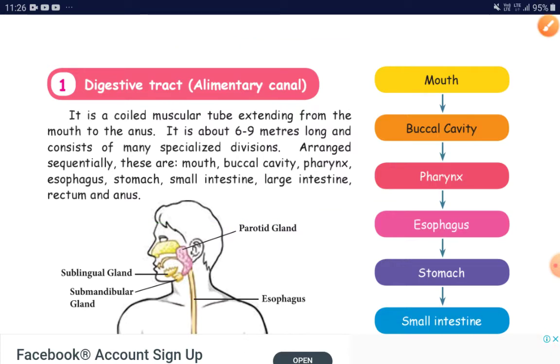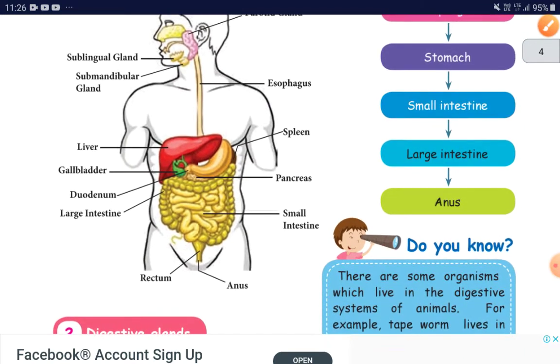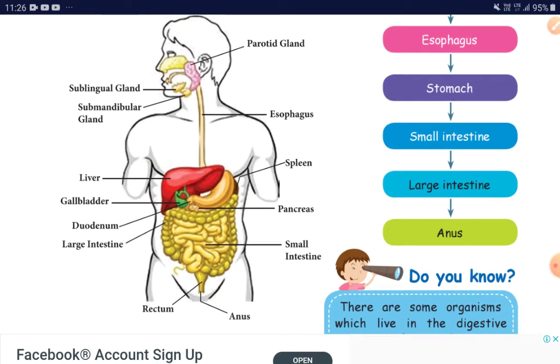First you could see the mouth, then buccal cavity, then esophagus, then pharynx, then stomach, then small intestine, large intestine, and finally the waste materials may be excreted through the anus.